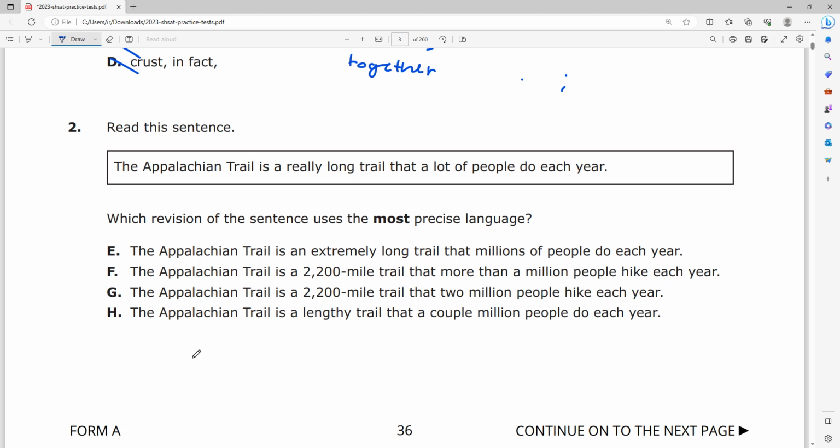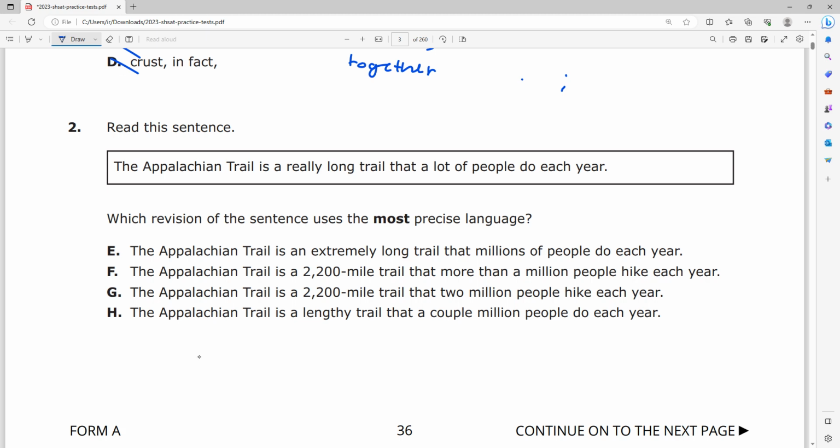So when we're talking about precise language, generally the trick on the SHSAT is to use numbers, right? Don't give me any, oh, it's this, it's that. No, give me a direct number, right? If I'm talking about cookies, I don't want to say that she baked a lot of cookies. I want to say that she baked exactly 12 cookies, right? Because that's precision.